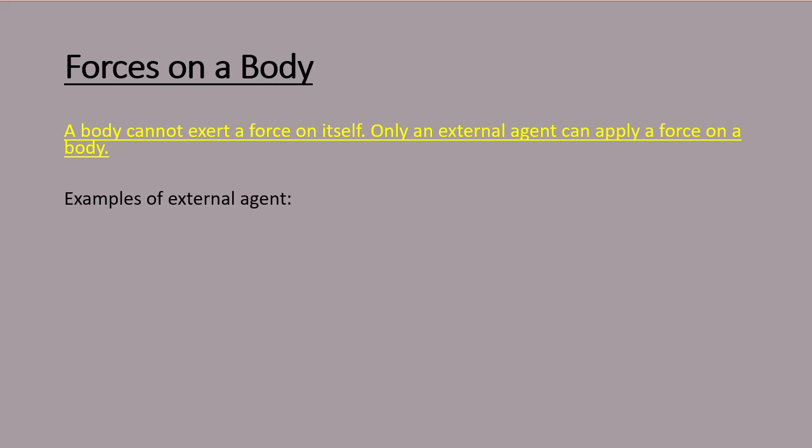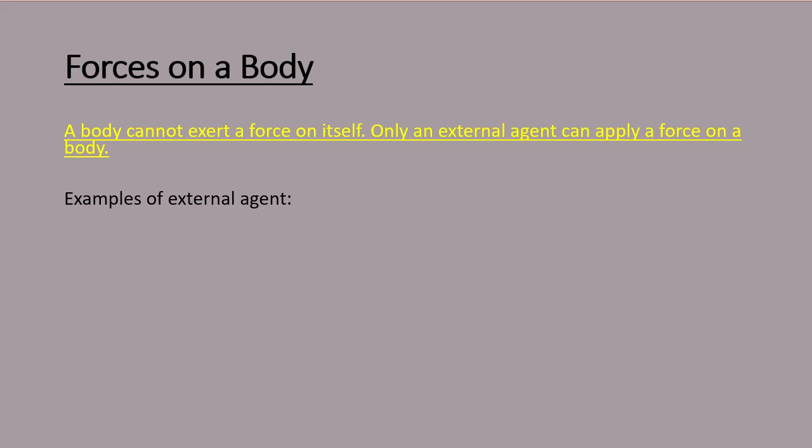So what are the forces on a body? First of all, we have to remember that a body cannot exert a force on itself. Only an external agent can apply a force on a body.